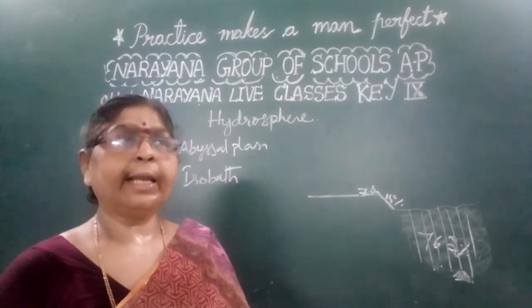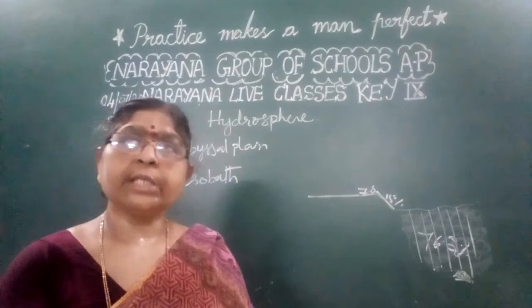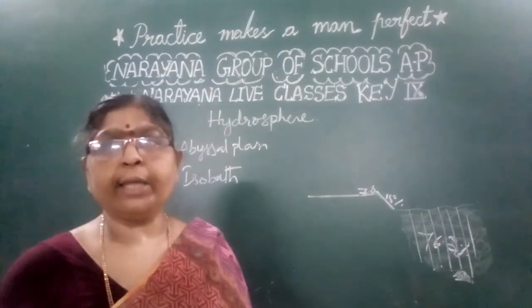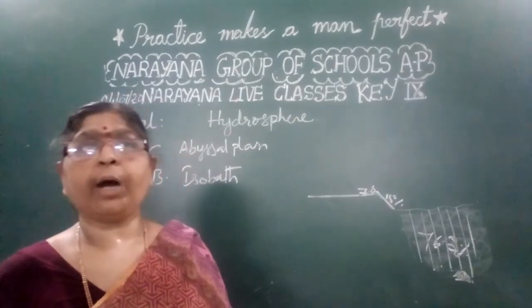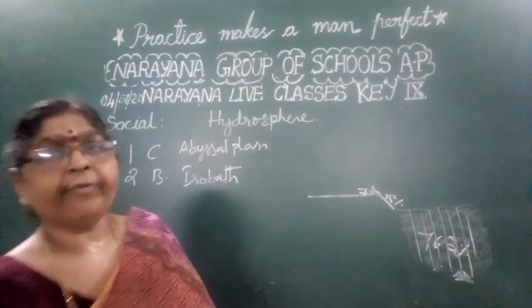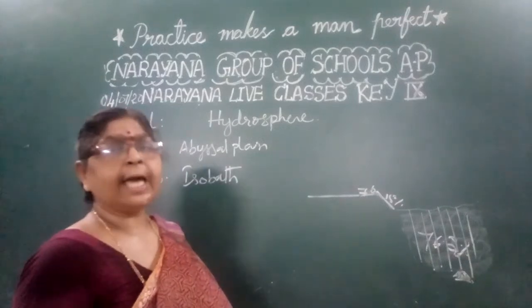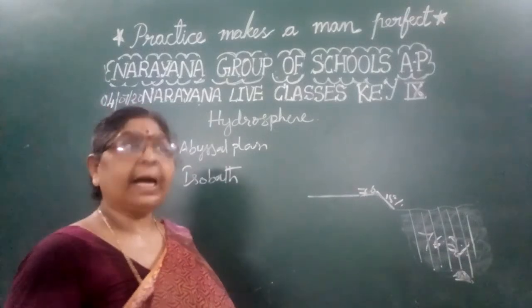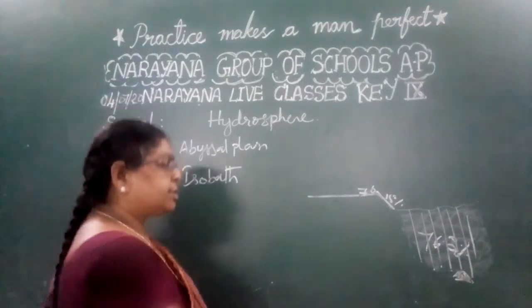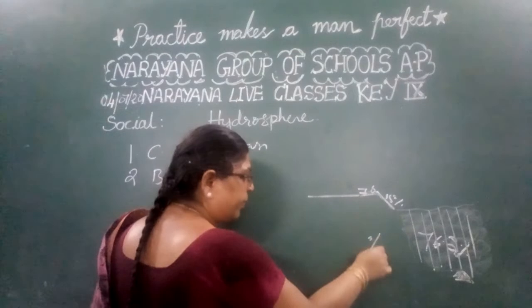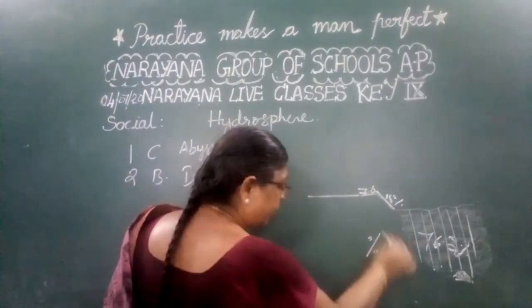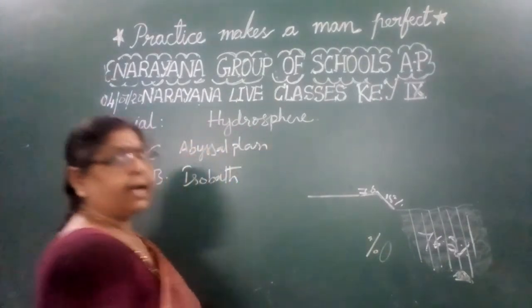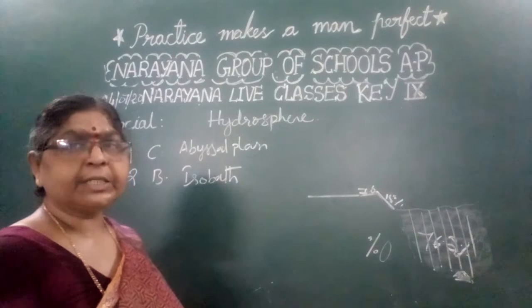Now coming to the next one: the oceans are saline bodies. Already you know, what is the average salinity of the ocean waters? Usually the salinity is measured in parts per thousand, which is like a percentage but per thousand.